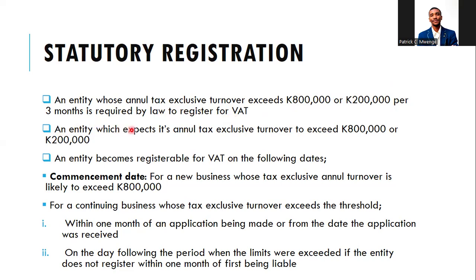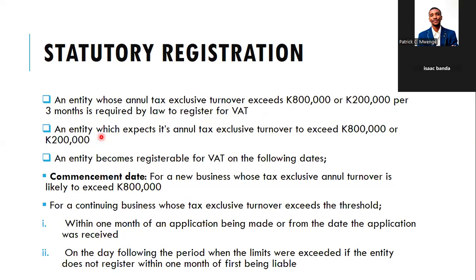Any entity which expects annual tax exclusive turnover to exceed 800,000 or 200,000 in 3 months is also obligated to register for VAT purposes, right?